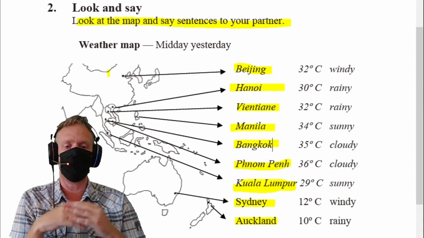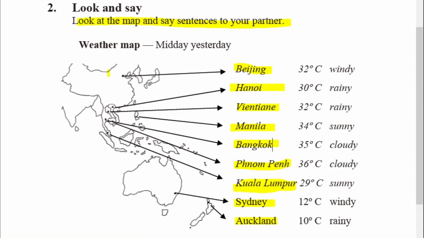Let's move on to the weather in those cities. Please repeat after me. In Beijing, the weather is windy with a high temperature of 32 degrees Celsius. In Hanoi, the weather is rainy with a maximum temperature of 30 degrees Celsius. In Vientiane, the weather is rainy with a maximum temperature of 32 degrees Celsius.